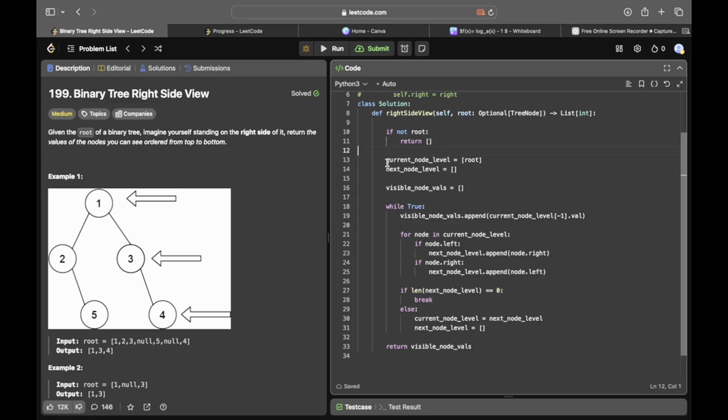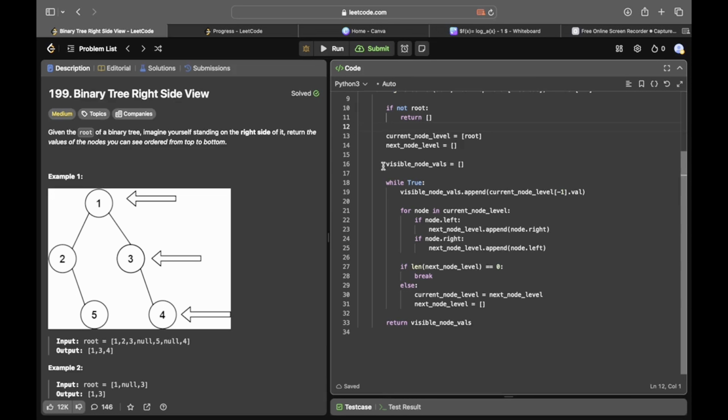Since there's only one value, the only value in the list is going to be root itself. And then we're going to initialize next node level to an empty list. We're also going to have another list, visible node vals, which is going to collect all the visible nodes, so the rightmost node for each layer. We're going to set up a while loop, and we're going to append the last value in the current node level, which in this case is going to be root, but in general is going to be the rightmost node on that layer. And then using the current node level list, we're going to generate the next node level list.